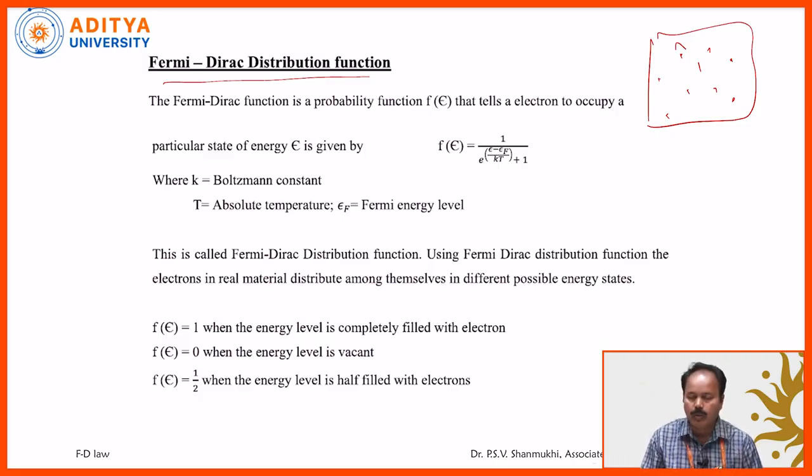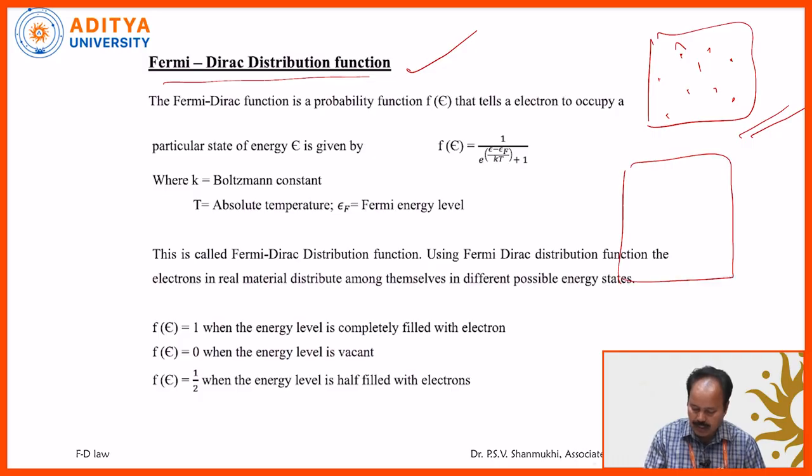One thing we know: in an atom, we distribute the electrons as per the electron configuration, meaning 1s2, 2s2, 2p6 like that. But to distribute these free electrons among various energy levels, there are some laws. Out of them, the best one is the Fermi-Dirac distribution function. The distribution of free electrons among various energy levels is led by the Fermi-Dirac distribution function, or simply called the FD law.